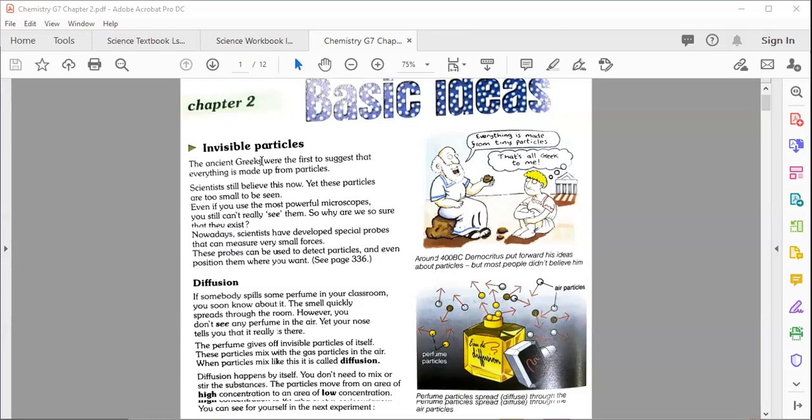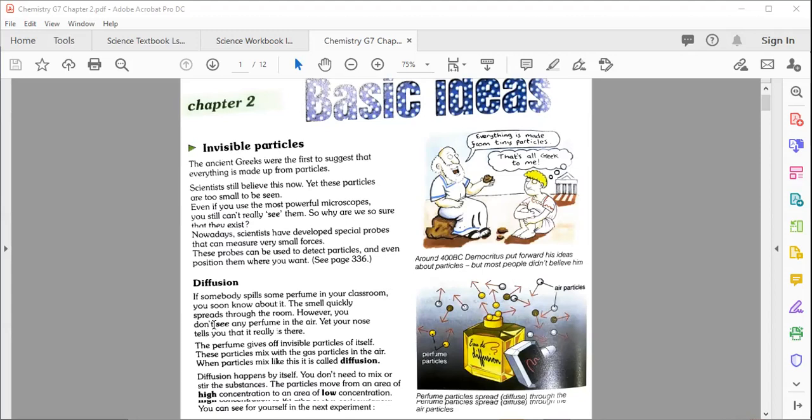If you remember, we discussed invisible particles and a couple of examples, like perfume or the air freshener that you use in the corner of your room. It will spread everywhere in the room, and even though you can't see the molecules or these small particles, you can feel the smell of the perfume everywhere in the room after a few seconds when you spray it.